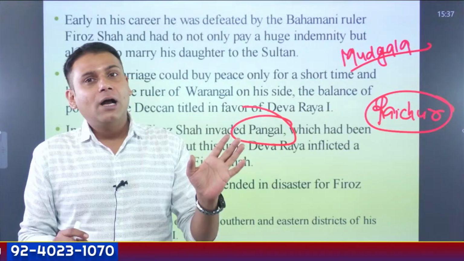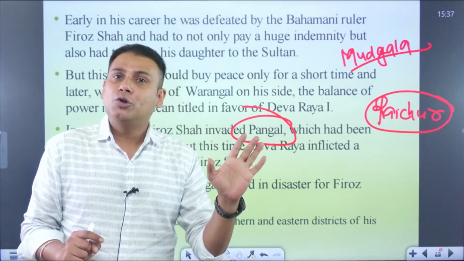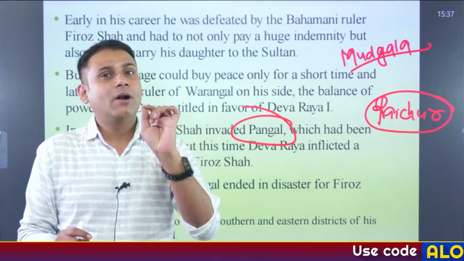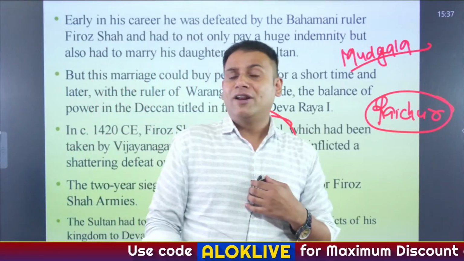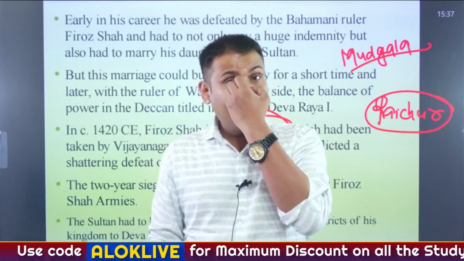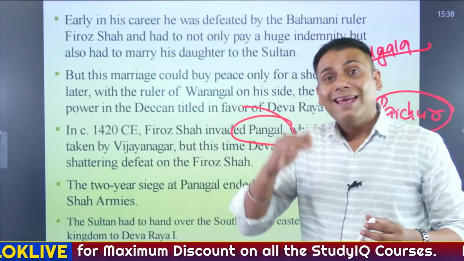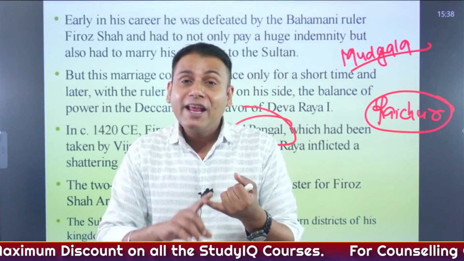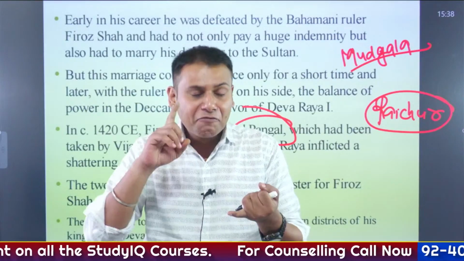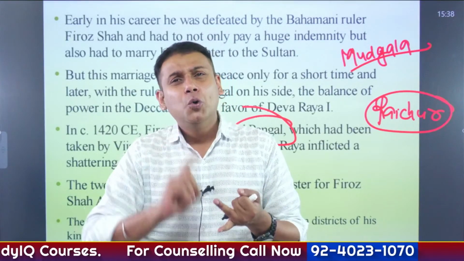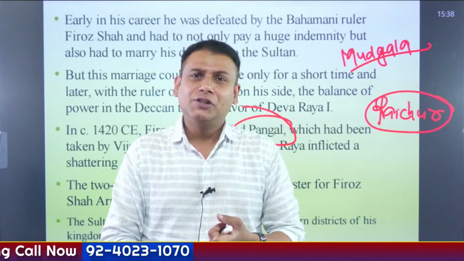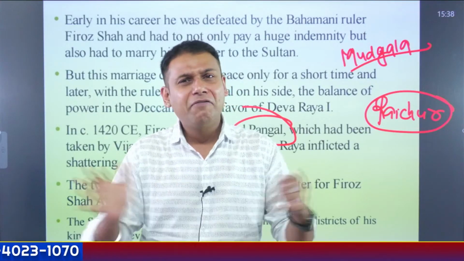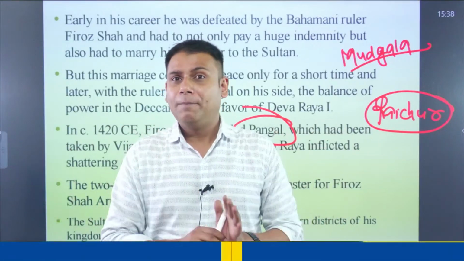So Firoz Shah occupied the region of Raichur Doab, located between the Krishna and Tungabhadra rivers. In fact, it was so humiliating for Deva Raya that he had to marry his daughter. Apart from marrying his daughter, he had to give huge war indemnity, elephants, horses, pearls, gold, everything to Firoz Shah.